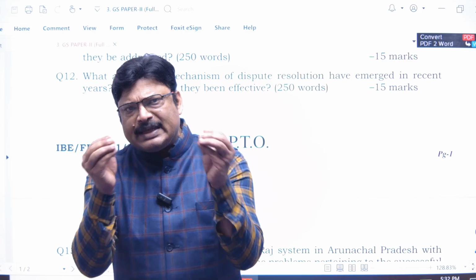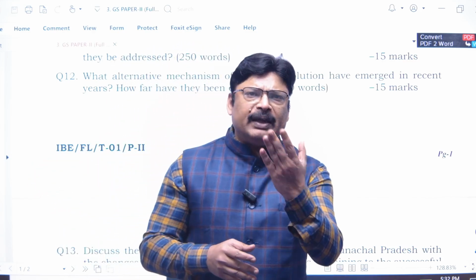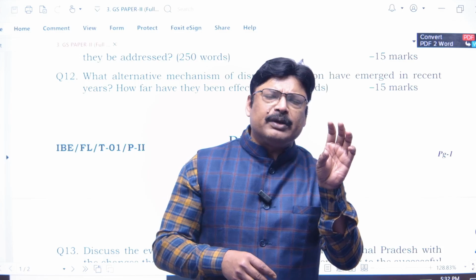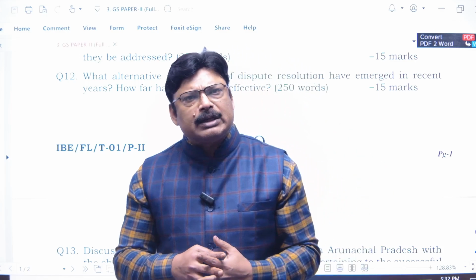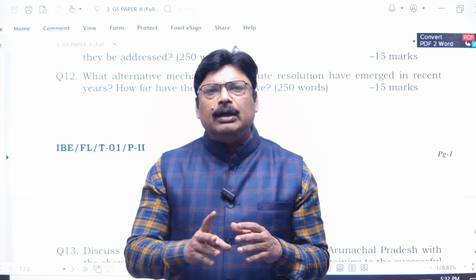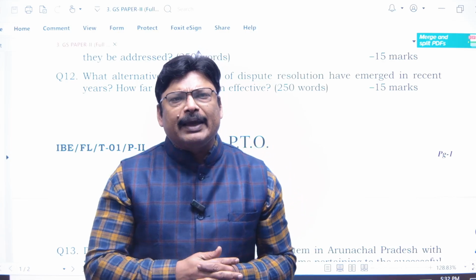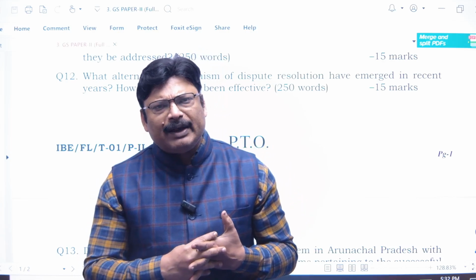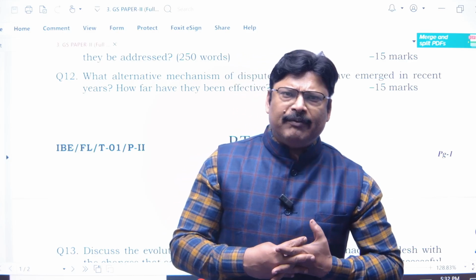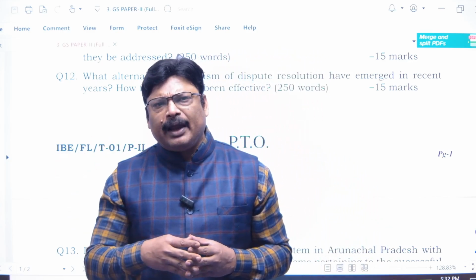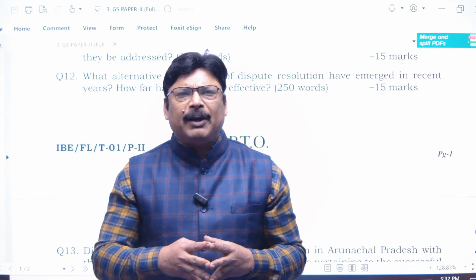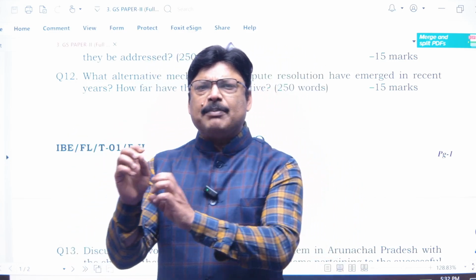This is the basic difference between the normal judicial system and alternative dispute resolution. In alternative dispute resolution, there are basically four mechanisms adopted. The first one is arbitration, in which an arbitrator is appointed by the choice of both parties, and his decision becomes final.